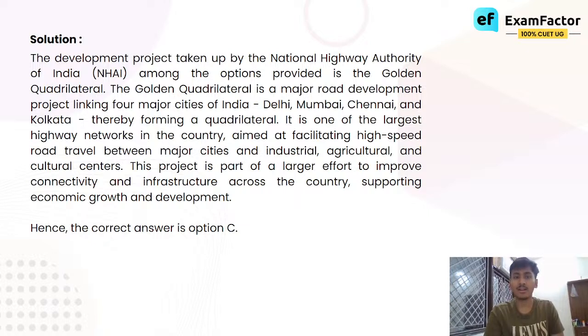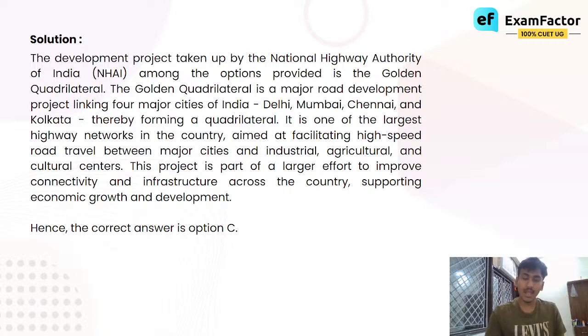Among the options provided is the Golden Quadrilateral. The Golden Quadrilateral is a major development project linking four major cities of India: Delhi, Mumbai, Chennai, and Kolkata, thereby forming a quadrilateral. It is one of the largest highway networks in the country, aimed at facilitating high-speed road travel between major cities and industrial, agricultural, and cultural centers. The project is part of a larger effort to improve connectivity and infrastructure across the country, supporting economic growth and